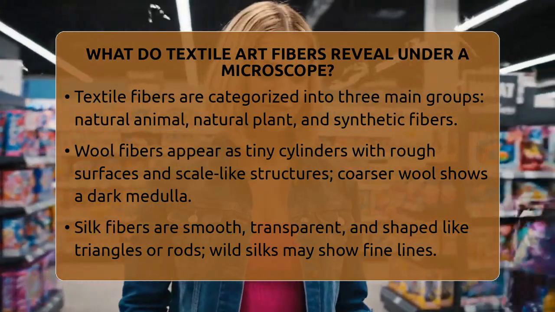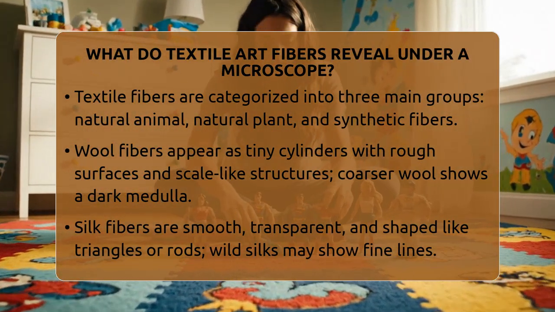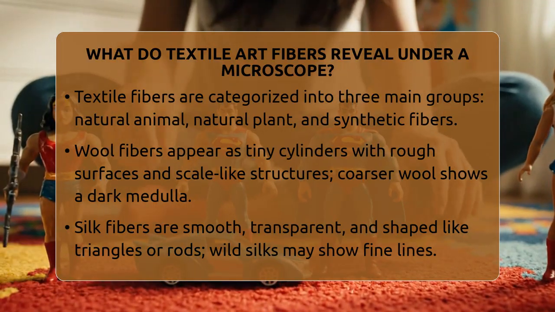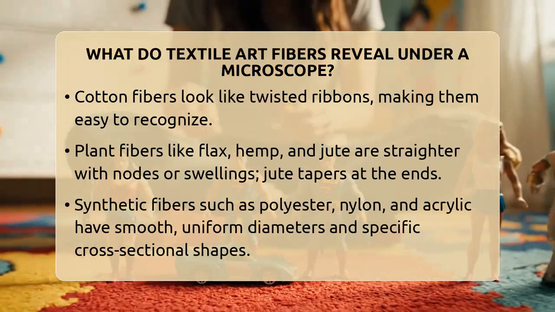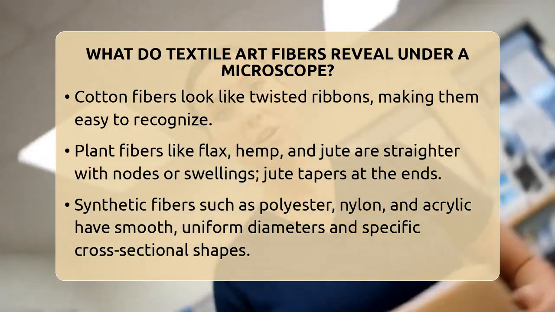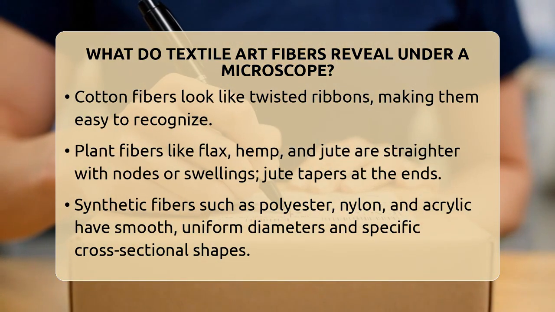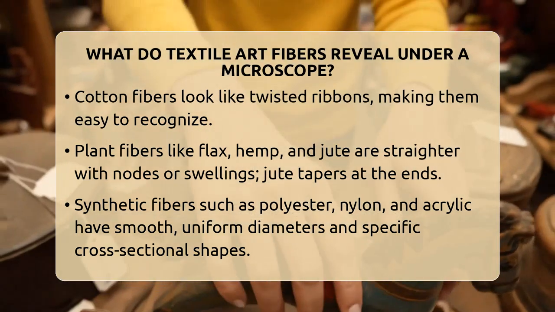The cell walls of plant fibers may show layered structures called lamellae and a central canal, or lumen. These details reveal how the plant fiber grew and developed. The third group is synthetic fibers, which are man-made. These fibers include polyester, nylon, acrylic, and cellulose acetate.